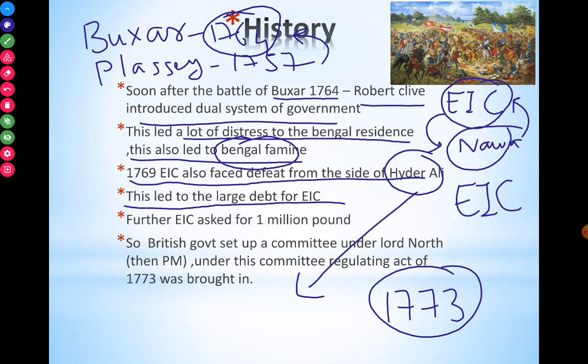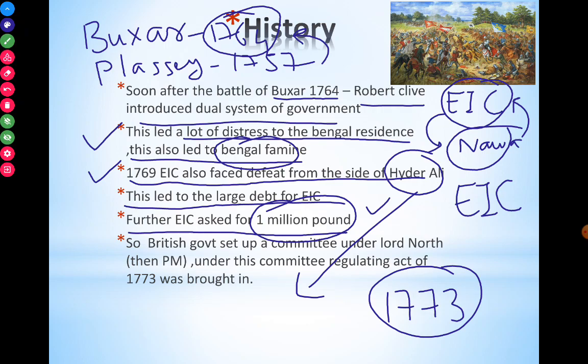Further, the East India Company asked for 1 million pounds. The company was in large debt as they had faced a lot of defeat from Hyder Ali, and certain critical challenges from Bengal. So they had a lack of money. Even today certain big businessmen have debts, so that's very common in the ancient world also. If we have a debt, we may seek a loan from a bank. So the company asked for a big loan of 1 million pounds.